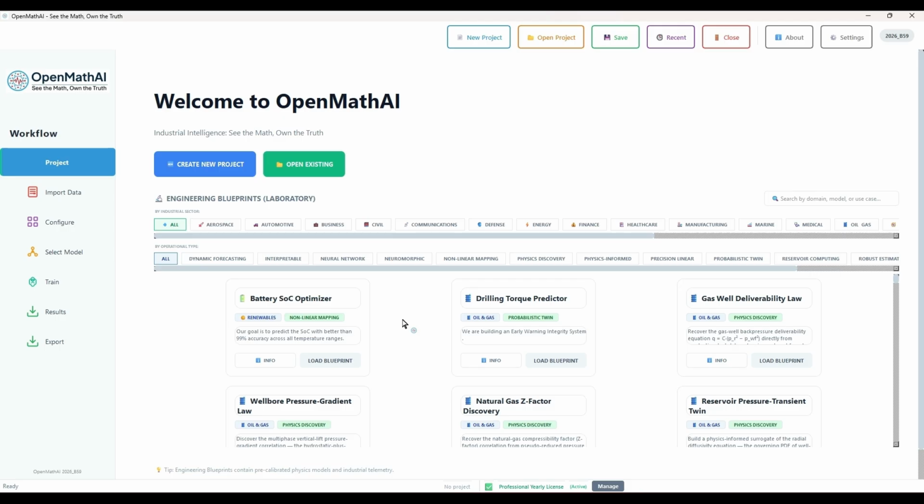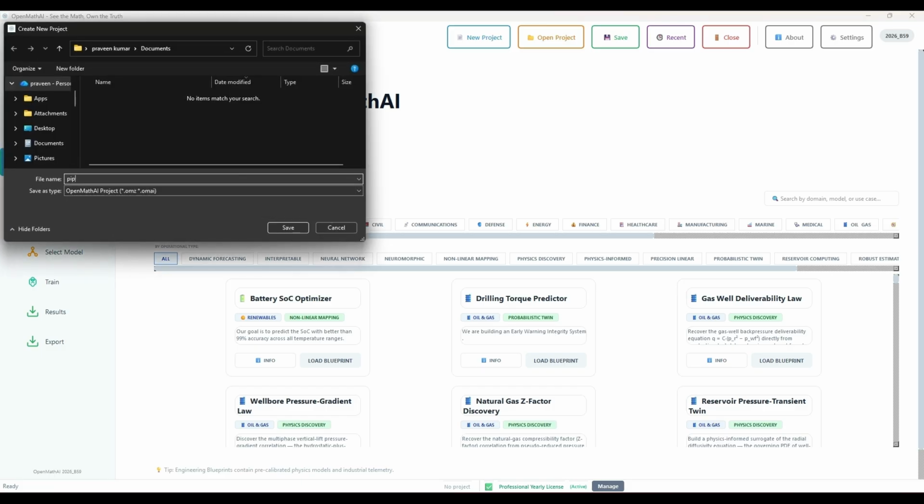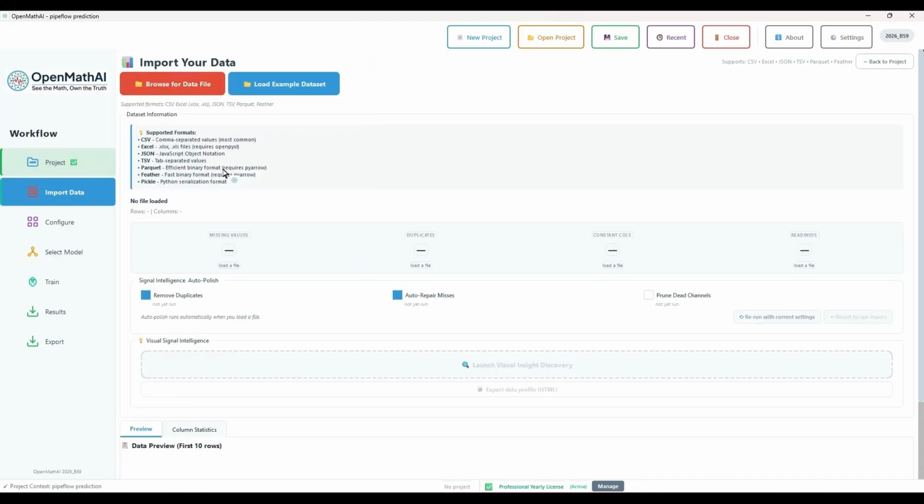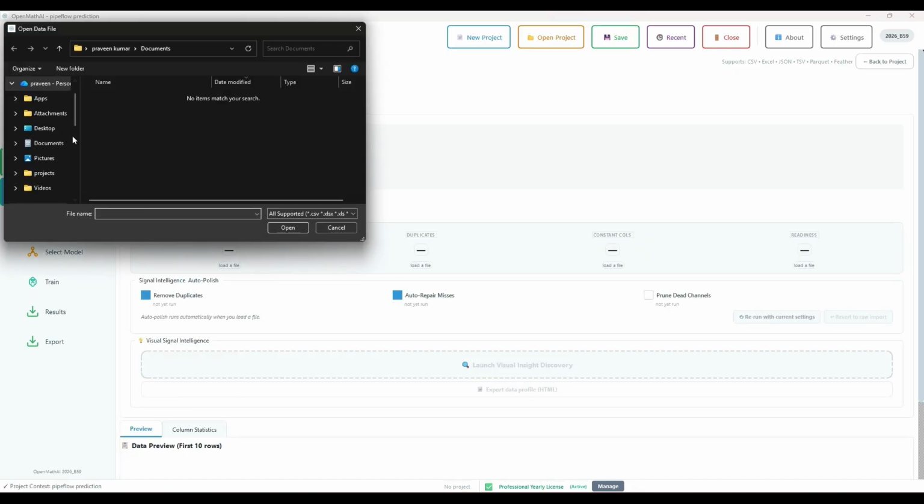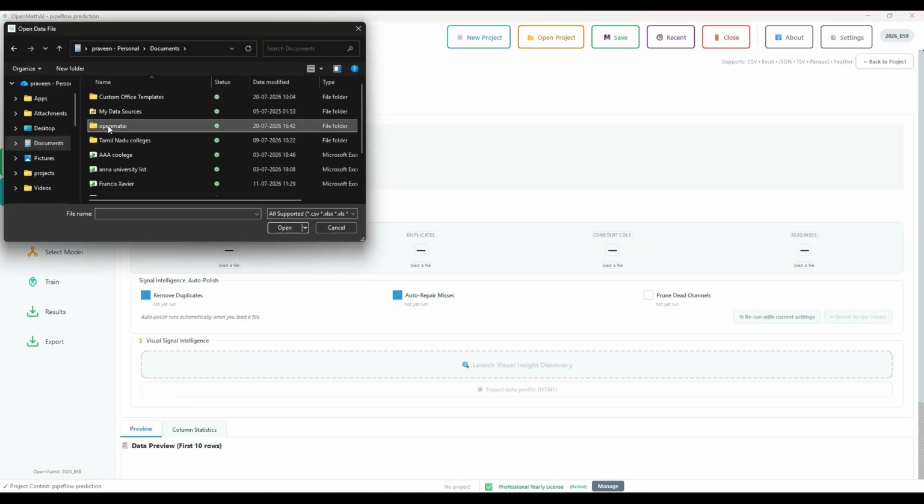So, let's get started. OpenMathAI. In this demonstration, we use the pipe flow prediction using PINN model. Click Create New Project. Enter the project name as Pipe Flow Prediction. Choose a folder location to save the project, then click Save. To import your dataset, either click Load Example Dataset or browse for Dataset to import your own CSV file.